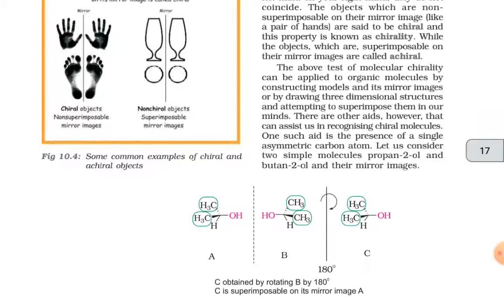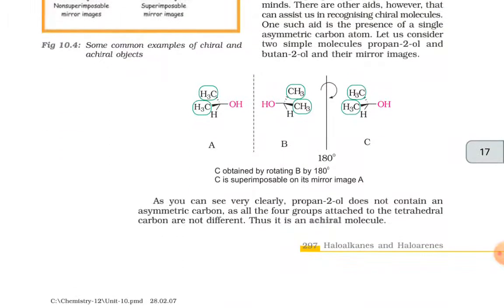One such aid is the presence of a single asymmetric carbon atom. Let us consider two simple molecules, propan-2-ol and butan-2-ol, and their mirror images. As you can see very clearly, propan-2-ol does not contain an asymmetric carbon, as all the four groups attached to the tetrahedral carbon are not different. Thus, it is an achiral molecule.